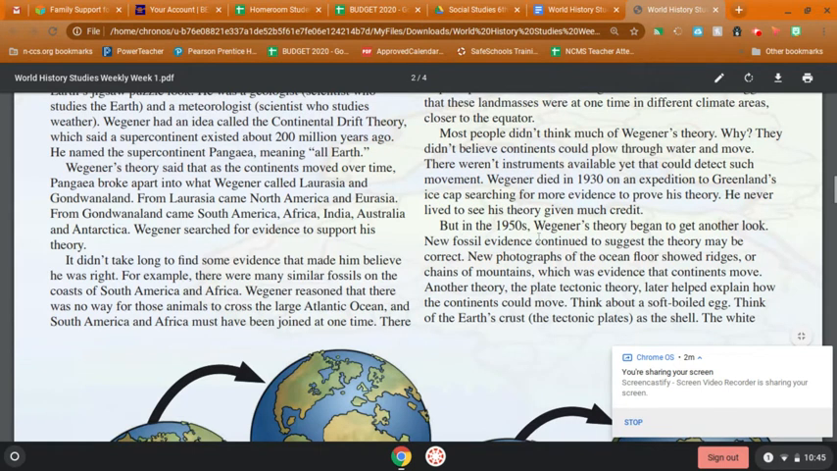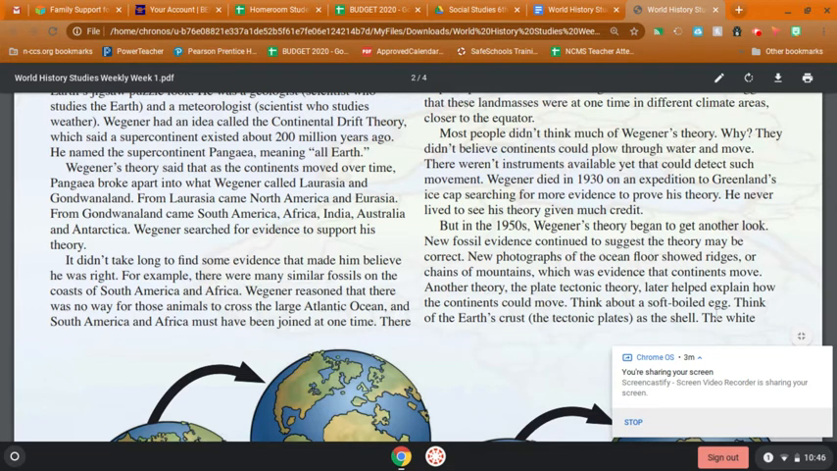But in the 1950s, Wegener's theory began to get another look. New fossil evidence continued to suggest the theory may be correct. New photographs of the ocean floor showed ridges or chains of mountains, which was evidence that continents move. Another theory, the plate tectonic theory, later helped explain how the continents could move.